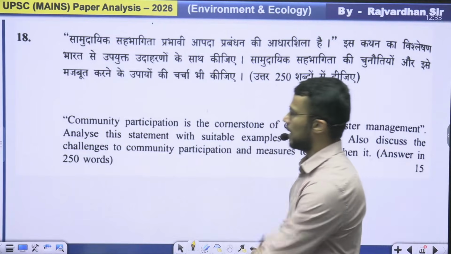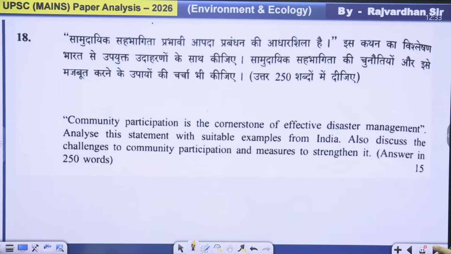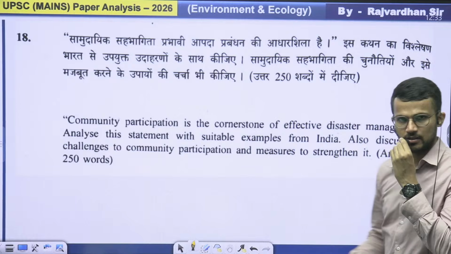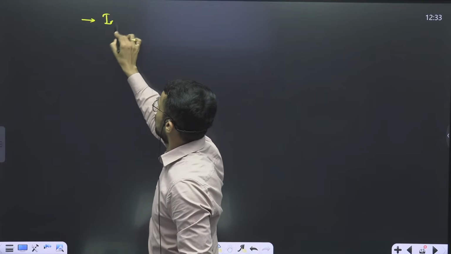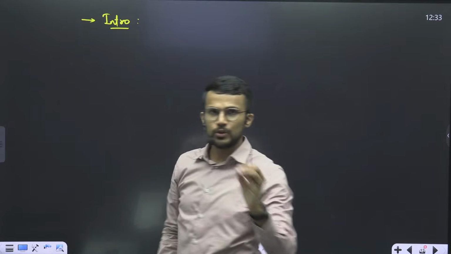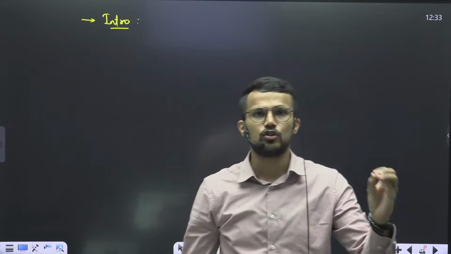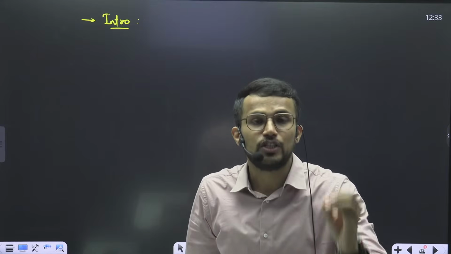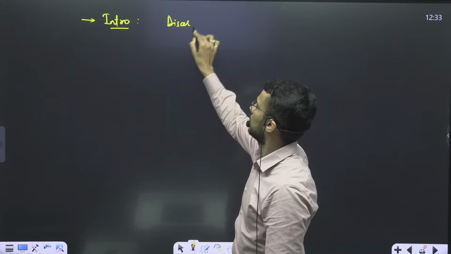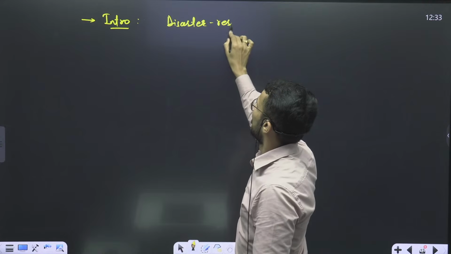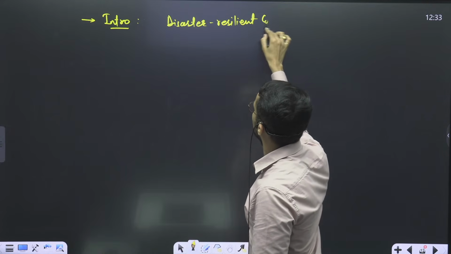Next part is: community participation is the cornerstone of effective disaster management, right? So in this particular case, in the introduction, you can write that the community being the first responder to any disaster, the community should be a disaster resilient community, right? What we need is a disaster resilient community.